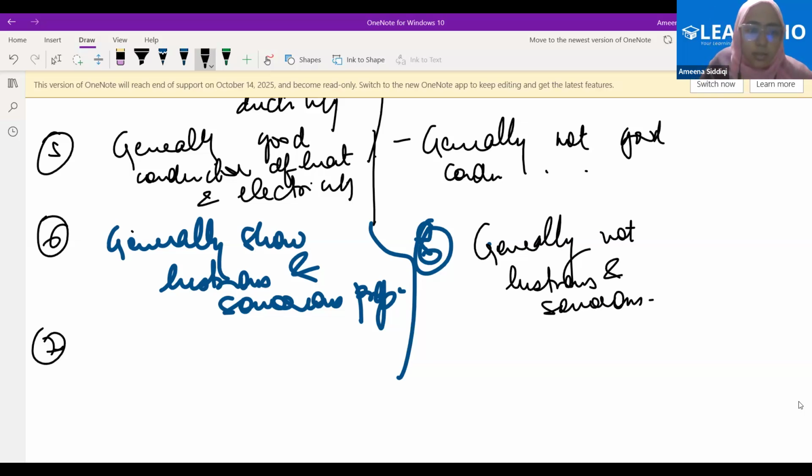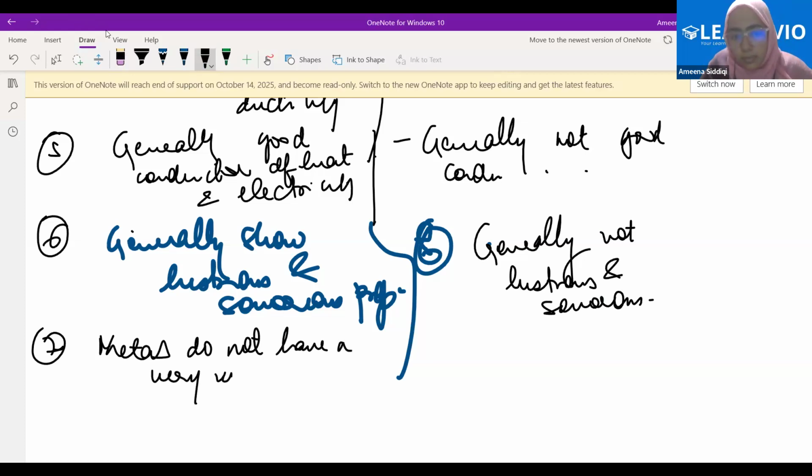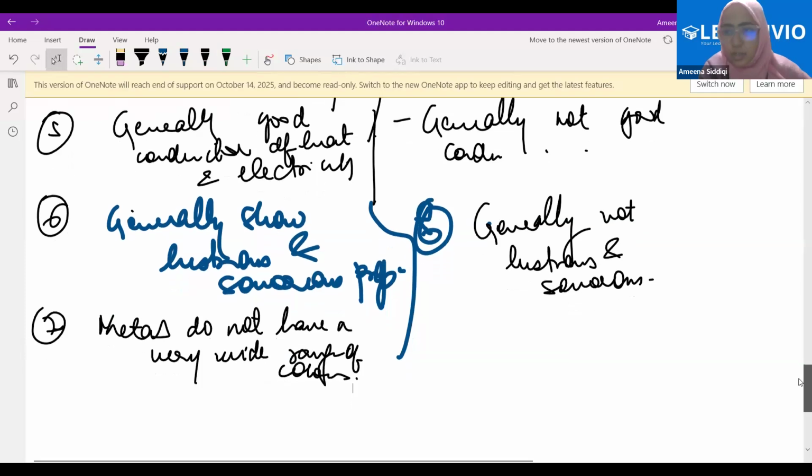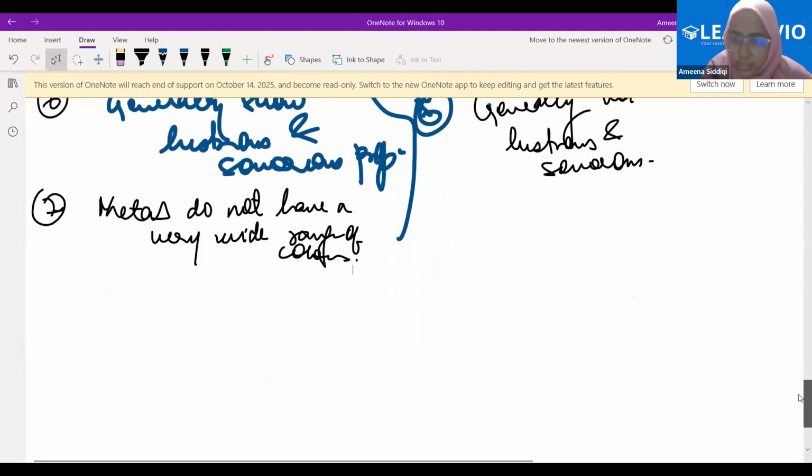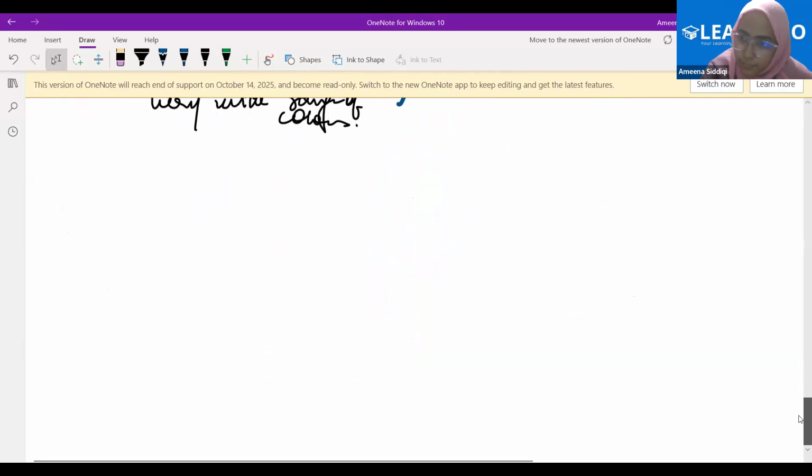Seventh point. Generally, again, metals generally do not have... You can write the opposite of this for non-metals. Fine. Should I start writing the exceptions now? Have all of you written this? Yes, ma'am. Fine.